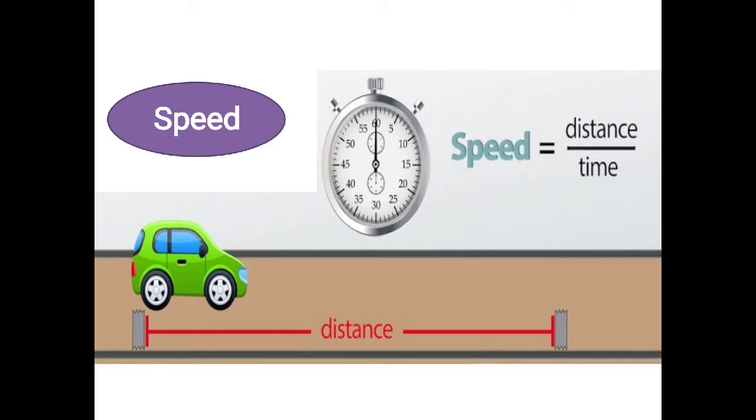For example, if two people are running a race, the distance kept in the track is the same, but what decides the speed is the time they have taken. So if one has completed in a lesser period of time, that means his speed is higher, and the one who has taken a longer time, that means the speed of that particular person is less. So that is what we call speed. Now in chemistry we will see how this speed applies to a reaction.